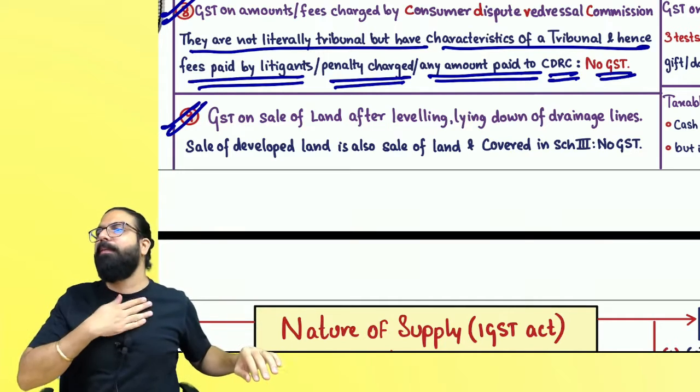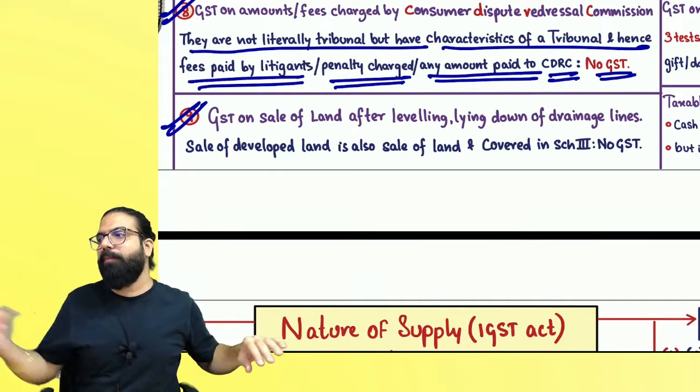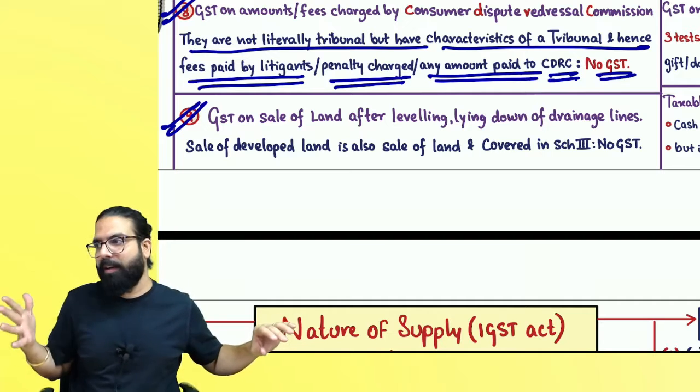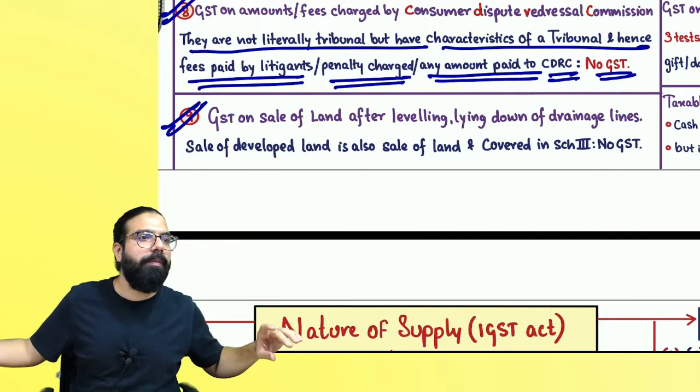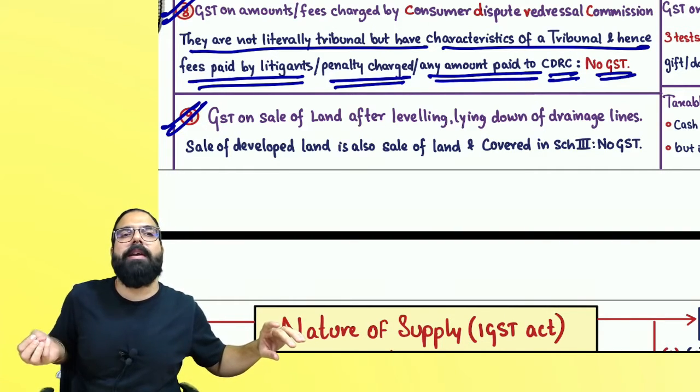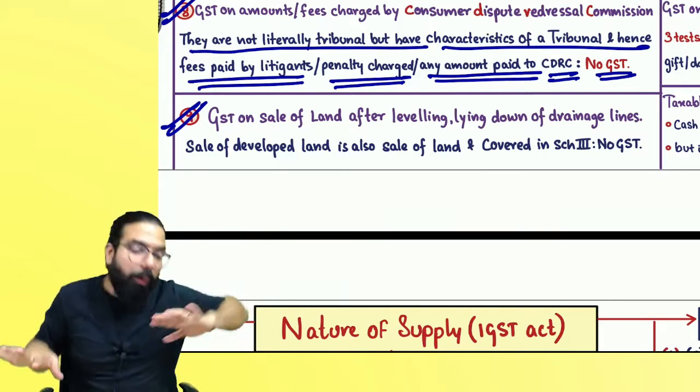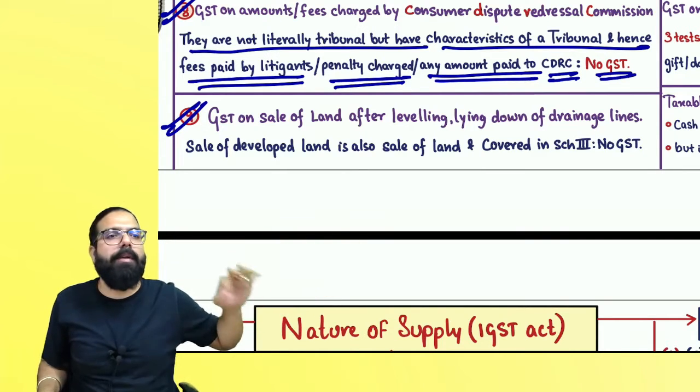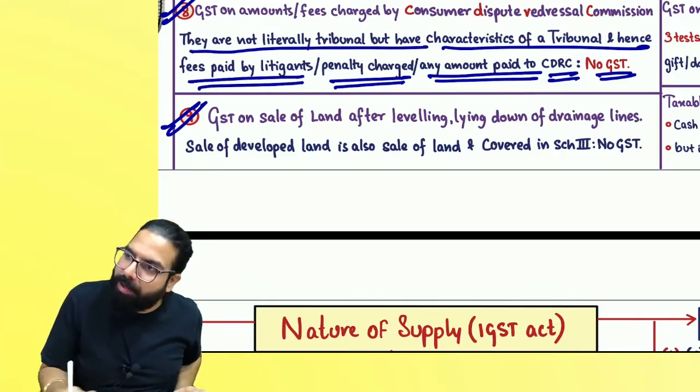But remember one thing, if I am the developer who develops the land, for development, whatever services I take, that person, road roller ka services, laying down of pipeline related service, those services pe GST will come. When I sell the land, that is neither supply of goods nor supply of service. Can I go ahead, everyone?